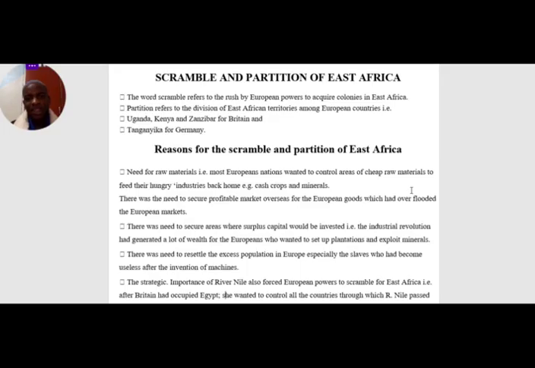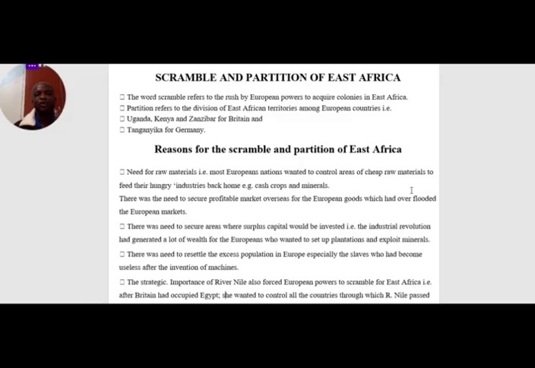Two, there was need to secure a profitable market overseas for the European goods which had flooded European markets. Time came after the outbreak of the Industrial Revolution in Europe that started with Britain. Many of the European countries faced a problem of overproduction. Due to overproduction, they now had a limited market.